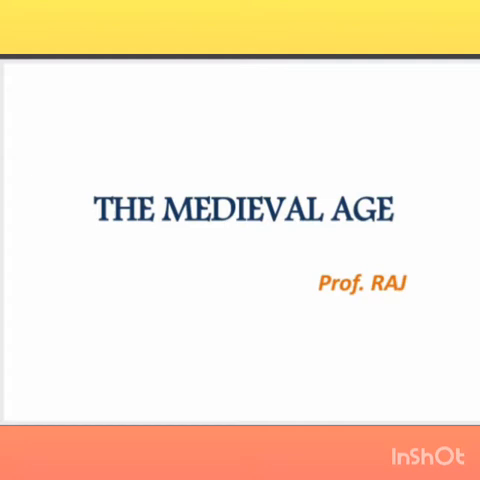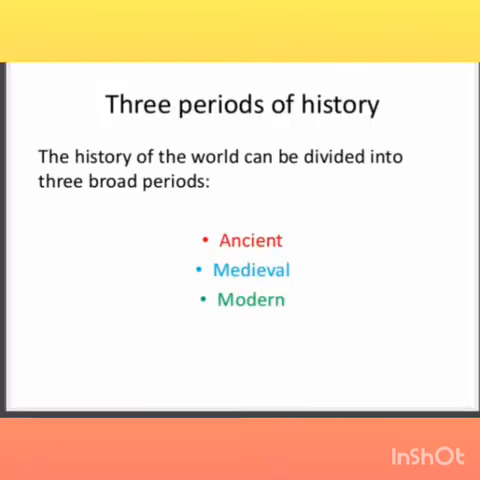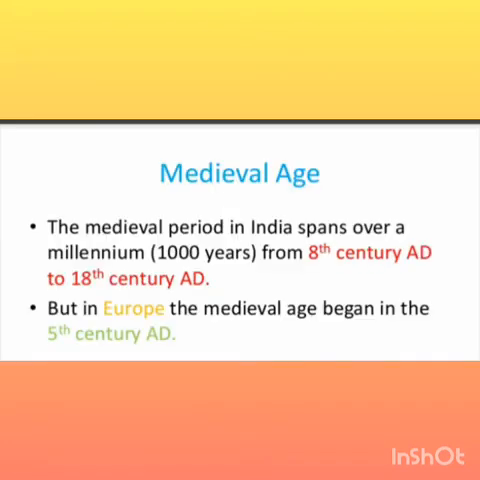This book in 7th class deals with the medieval ages. History is divided into three parts: ancient period, medieval period, and modern period. In India, the medieval period started from the 8th century to the 18th century AD. But in Europe, the medieval age began in the 5th century itself. Let's get into the lesson.